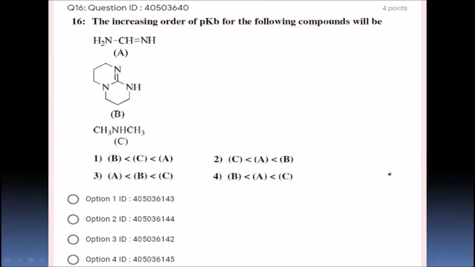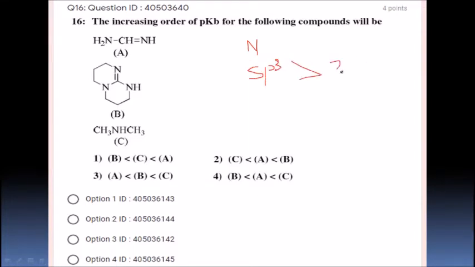Next, yes, basic strength, strength of base. It is very, very simple if you know the concept. The increasing order of pKb for the following compounds will be. Basicity of organic compounds depends on mainly three factors. One is the number of nitrogens, and hybridization. sp3 is more basic than sp2, then sp.